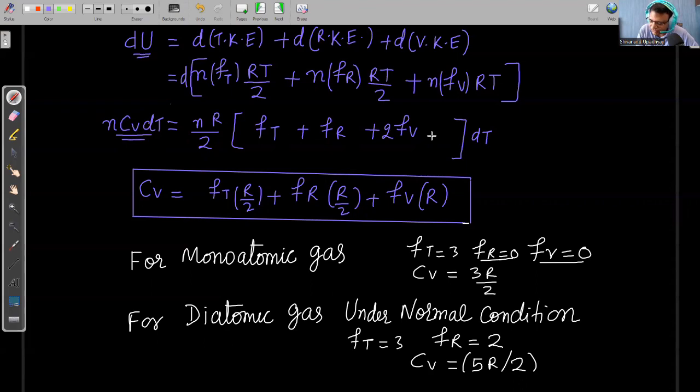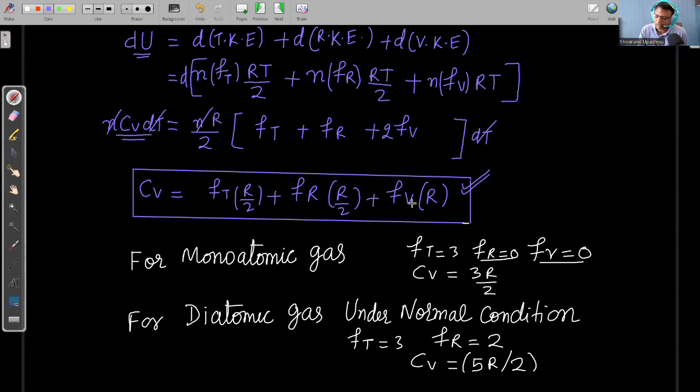On the right hand side, nR is common in all, with R by 2 outside and dT outside. So we can cancel n and dT. On simplification, we get that Cv is equal to translational degree of freedom times R by 2, plus rotational degree of freedom times R by 2, plus vibrational degree of freedom times R. This is the formula which is valid under all conditions.